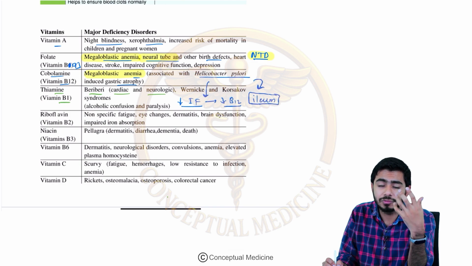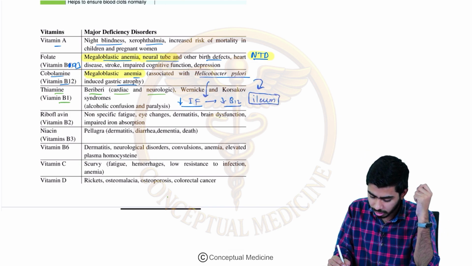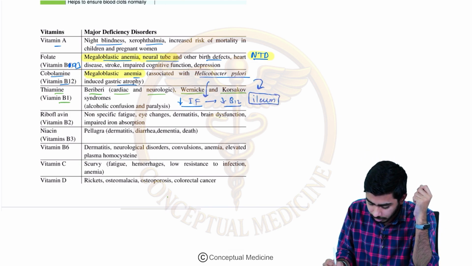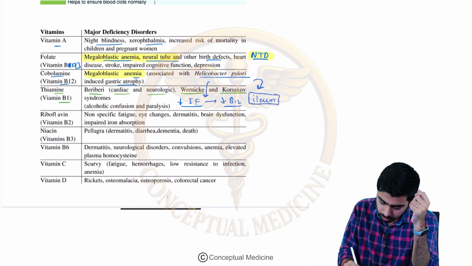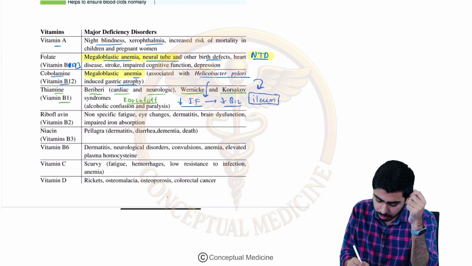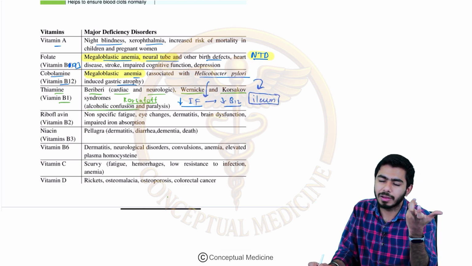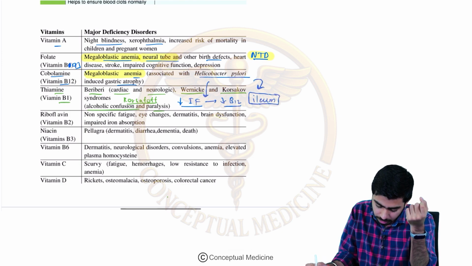As far as neurological symptoms are concerned, it can cause Wernicke and Korsakoff psychosis. Okay, so it can cause that. So alcoholic confusion can be there, confabulation can be there, and paralysis might be seen over there.